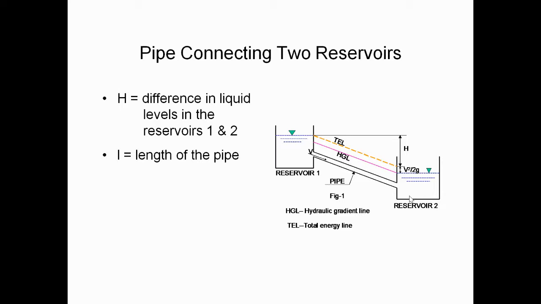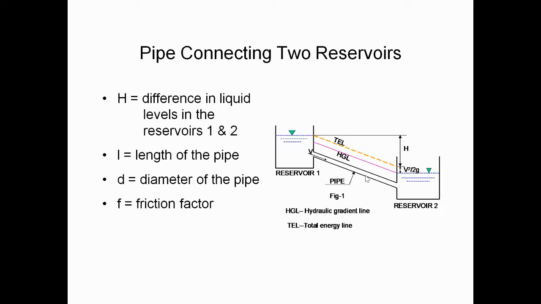So L, you can see here. There is an L, that is the length of the pipe. It is not clearly mentioned here, but this will be the length of the pipe. Next, D is called the diameter of the pipe.